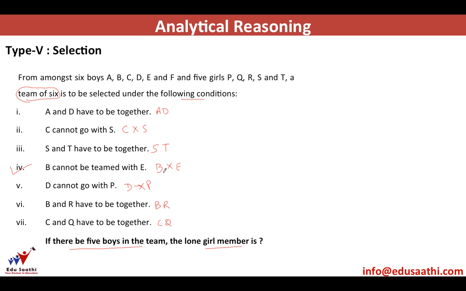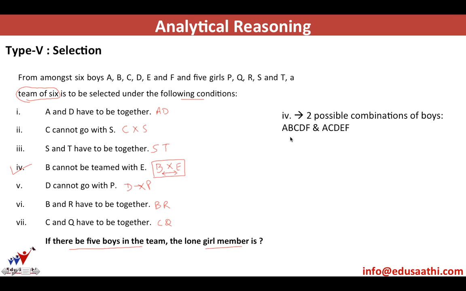So you can see that these 2 boys B and E cannot be together. So therefore, in any given team, either B or E would be there. So we have 2 possible combinations. It would be A, B, C, D, F, or A, C, D, E, F. E is not in the first team and B is not in the second team. So we have selected 5 people out of a possible 6. So a girl has to be put in the place of the 6th person.